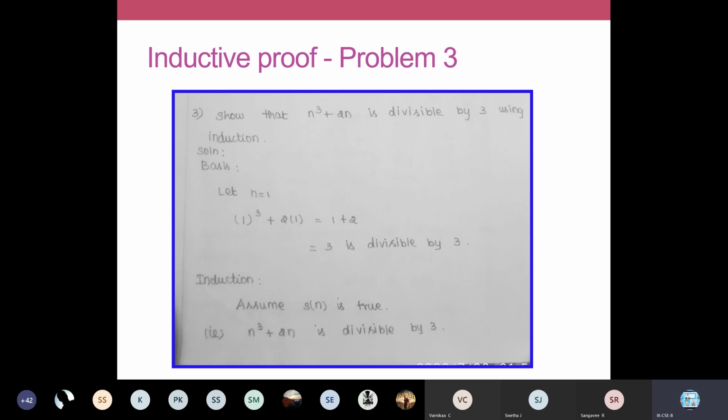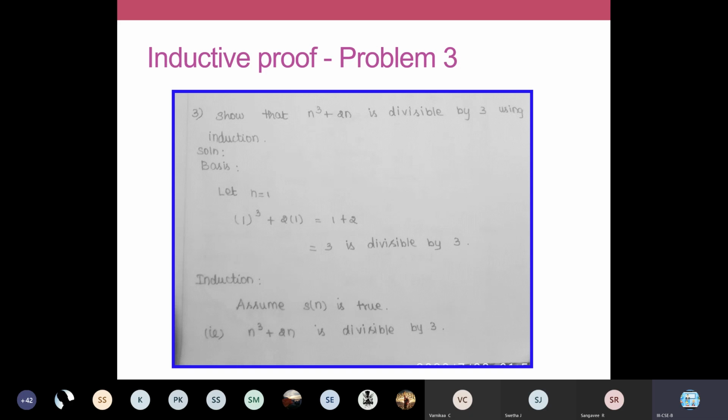So for that I have shown a very simple problem here. We have to prove that n cube plus 2n is divisible by 3. Here also you take the basis step. In the basis step, you apply the value of 1 for your n. So 1 cube plus 2 into 1 is 3. So now your answer is 3. It is divisible by 3. It means that your hypothesis is holding true.